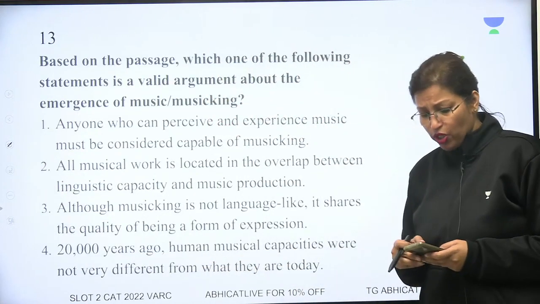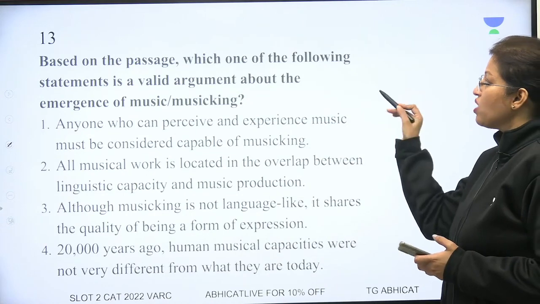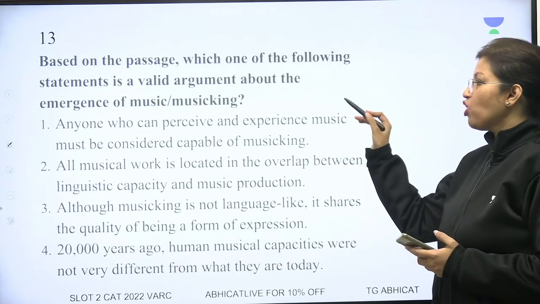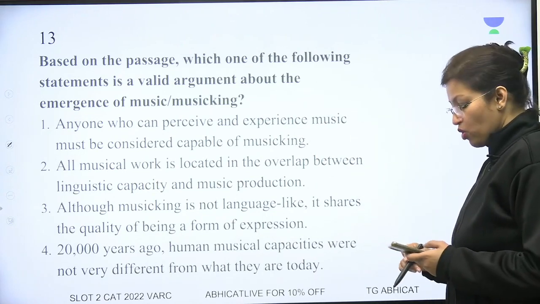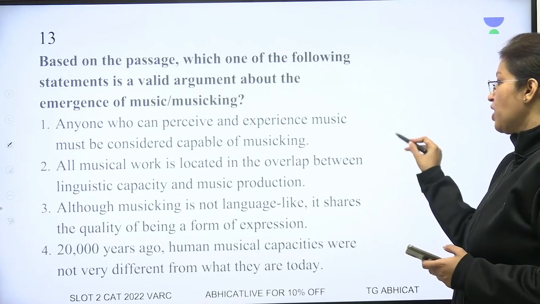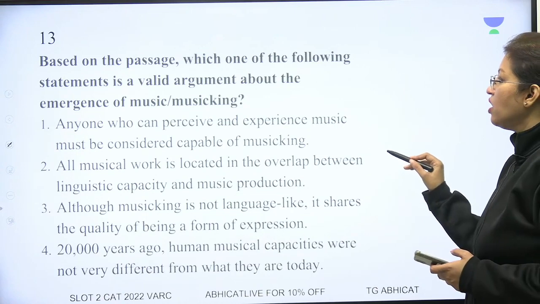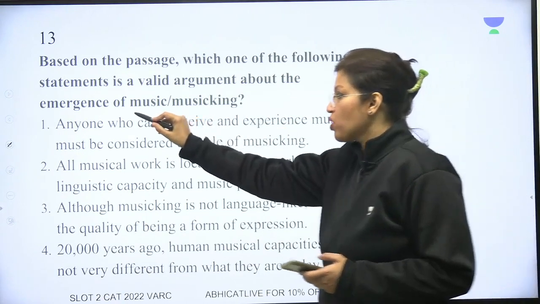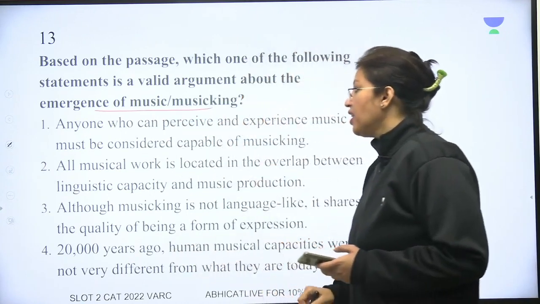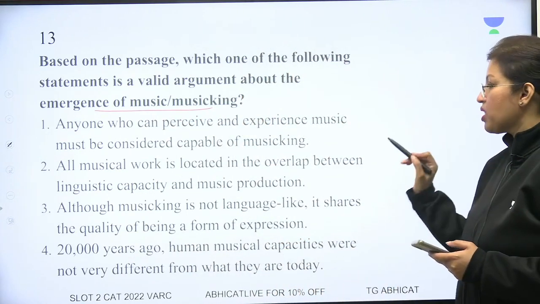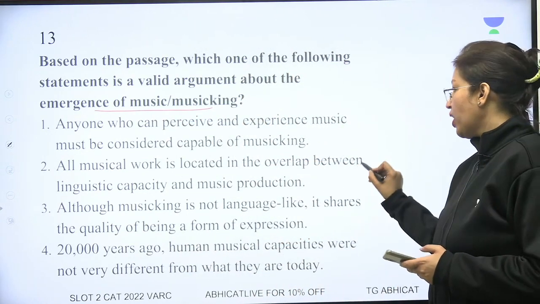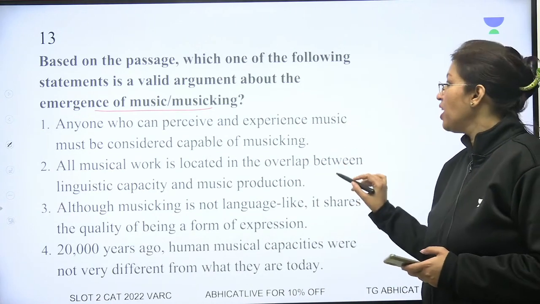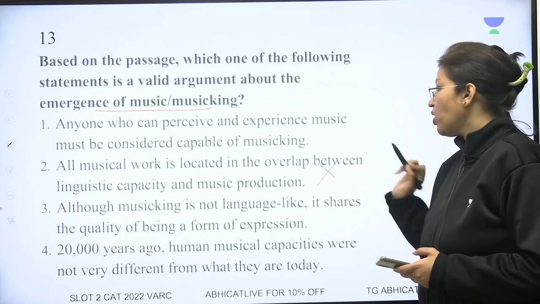Question number 1 for this passage. Based on the passage, which one of the following? This one was an easy passage. There is a valid argument about the emergence of music or musicking. Anyone who can perceive and experience music must be considered capable of musicking. Yes, but emergence of musicking के लिए है शायद नहीं. Okay, so my first problem is this. All musical work is located in the overlap between linguistic capacity and music production. ऐसा कहीं नहीं बोला है. So this I cannot take.